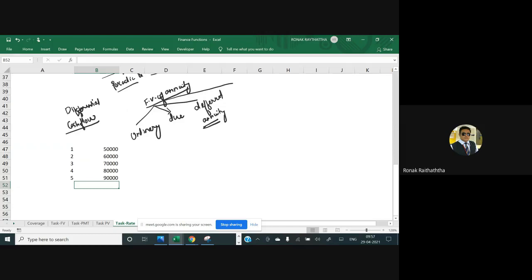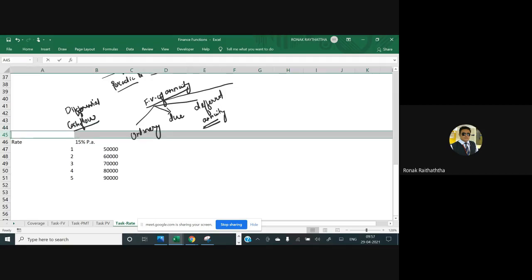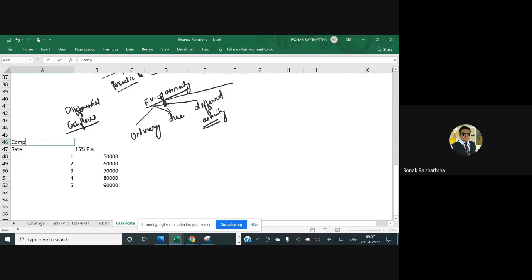Am I clear? Now say for example, that fellow is expecting a rate of return of 15% per annum, and the compounding frequency is also per annum. I'm also writing it over here: the compounding frequency is per annum.